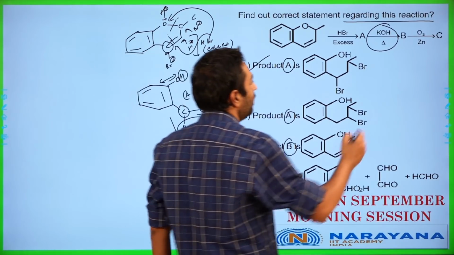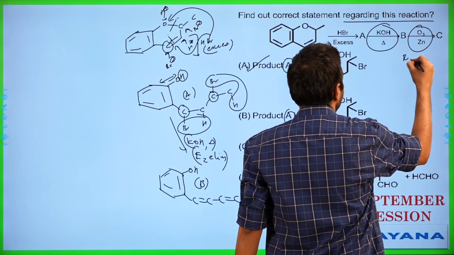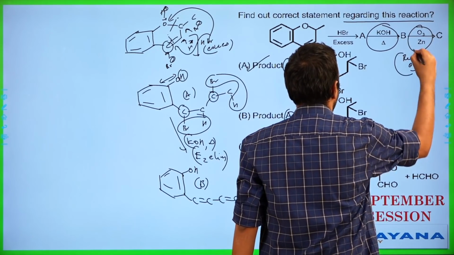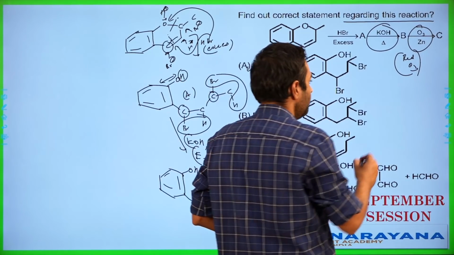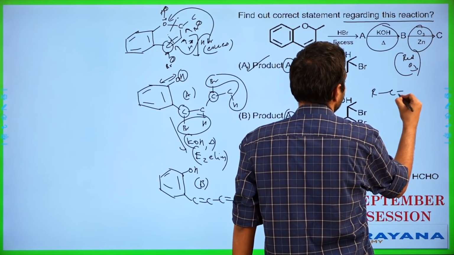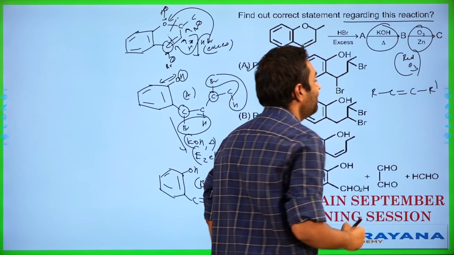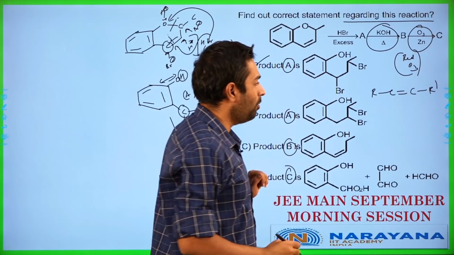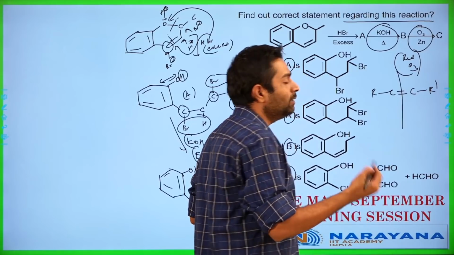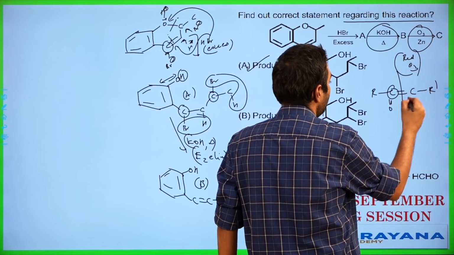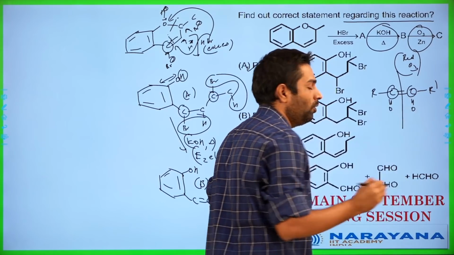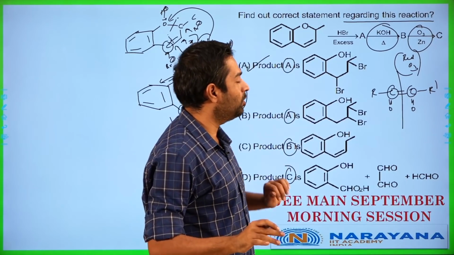Now, next step, we are going to be performing ozonolysis here. This is basically going to be reductive ozonolysis. How do we get the products over here? When you are performing reductive ozonolysis, it goes like this. Let us say I have a random compound like this. Break the C double bond C completely. At this location where you broke the bond, put a double bond O. At this location, put a double bond O. As simple as that. That's basically going to be your products.